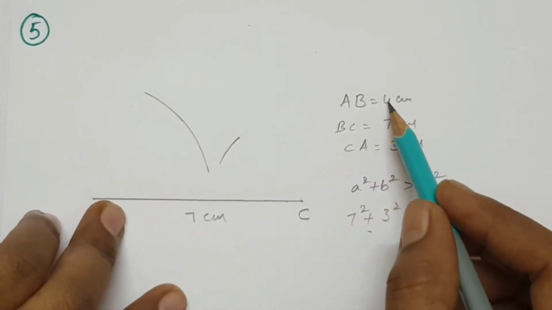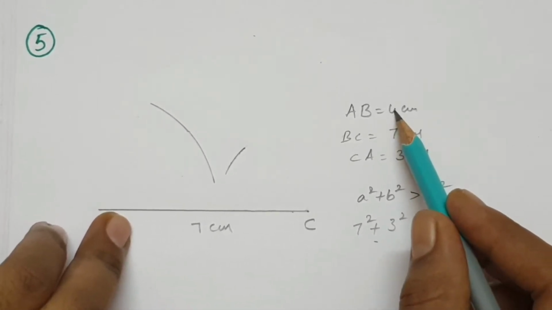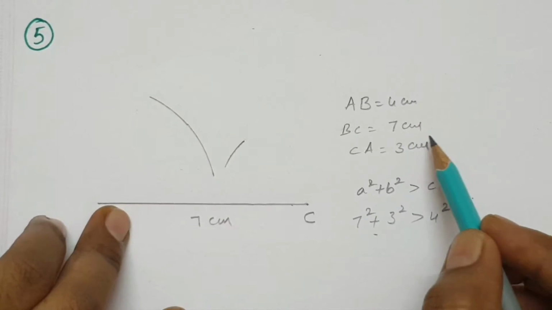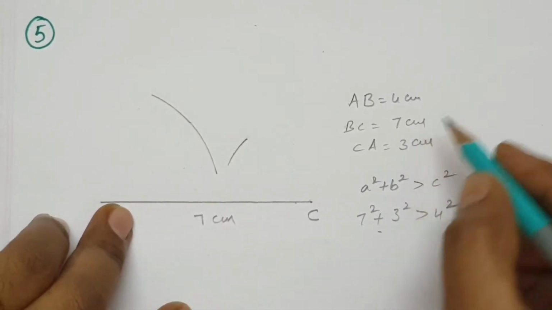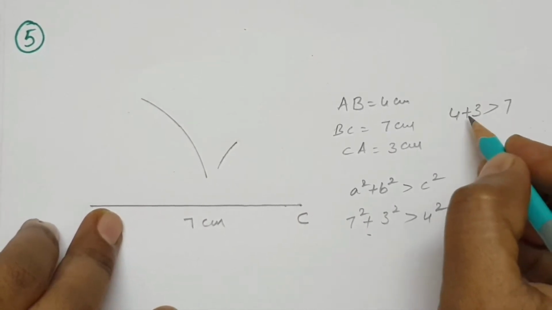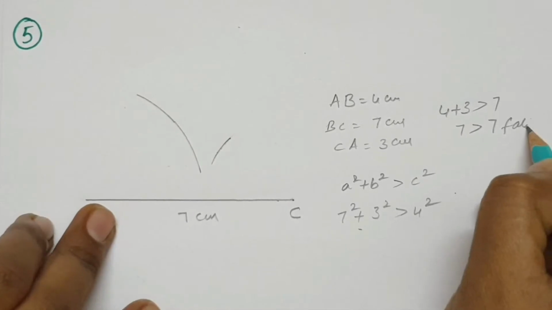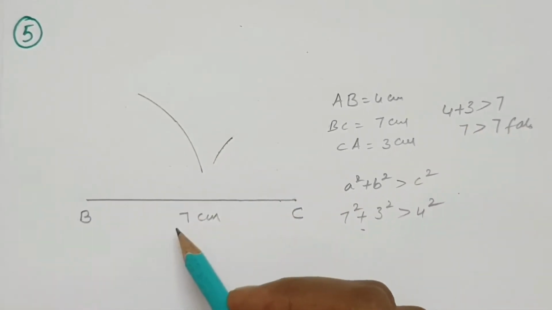Here observe, the sum of two sides is greater than the third side. Otherwise, here 4 plus 3 is greater than 7, so that is the wrong condition. 4 plus 3 means 7, and 7 is greater than 7. So this is false, which means we cannot construct a triangle.